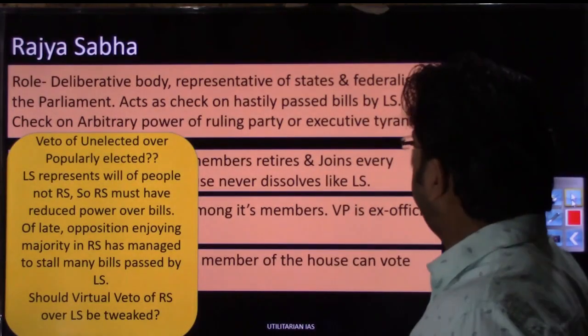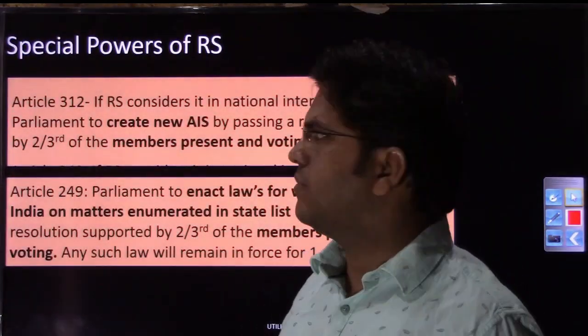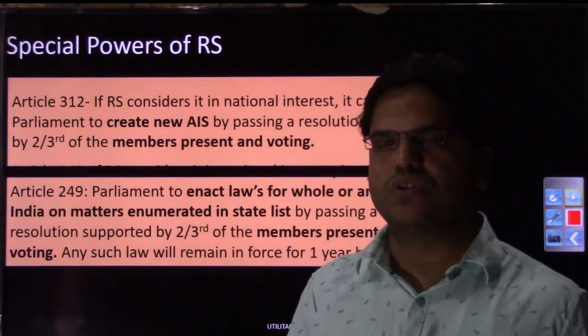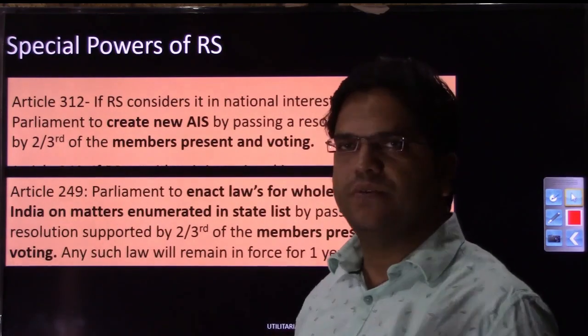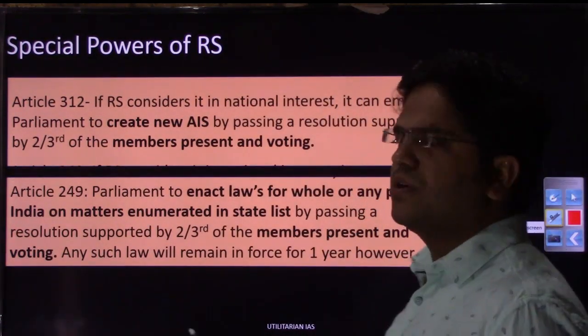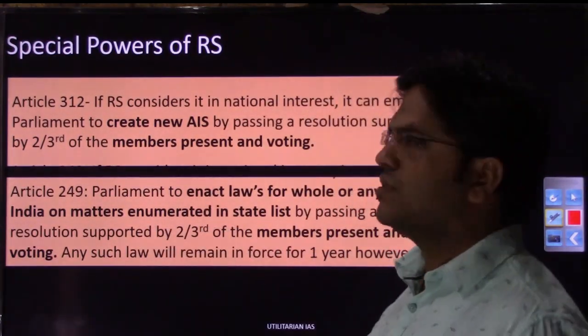So this we have already discussed. Let us move to the next slide now and let us discuss special powers of Rajya Sabha. So in two areas, Rajya Sabha has special powers over the Lok Sabha. These two jobs cannot be done by the Lok Sabha. These two jobs can be done only by the Rajya Sabha because the nature is such that the Rajya Sabha has been given special power in these two areas.